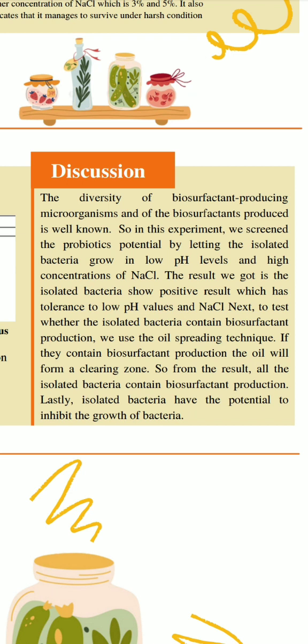The diversity of biosurfactant-producing microorganisms and of the biosurfactants produced is well known. So in this experiment, we screen the probiotic potential by letting the isolated bacteria grow in low pH levels and high concentrations of sodium chloride. The result we got is that the isolated bacteria show a positive result, with tolerance to low pH values and sodium chloride. Next, to test whether the isolated bacteria produce biosurfactant, we use the oil spreading technique. If they do, the oil will form a clearing zone. From the result, all the isolated bacteria produce biosurfactant. Lastly, the isolated bacteria have the potential to inhibit the growth of bacteria.